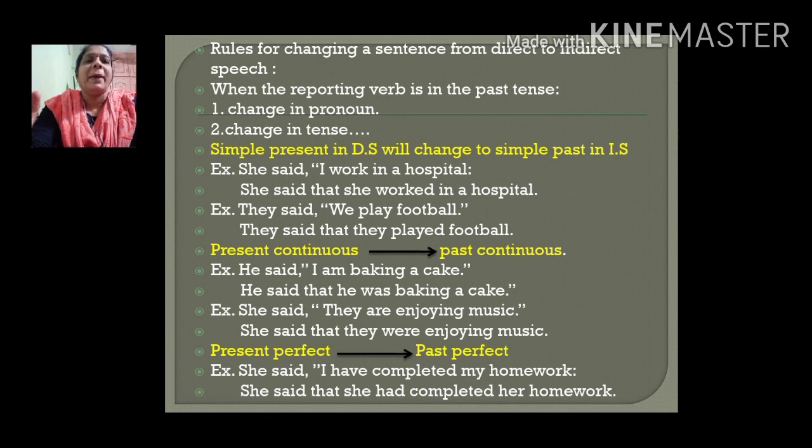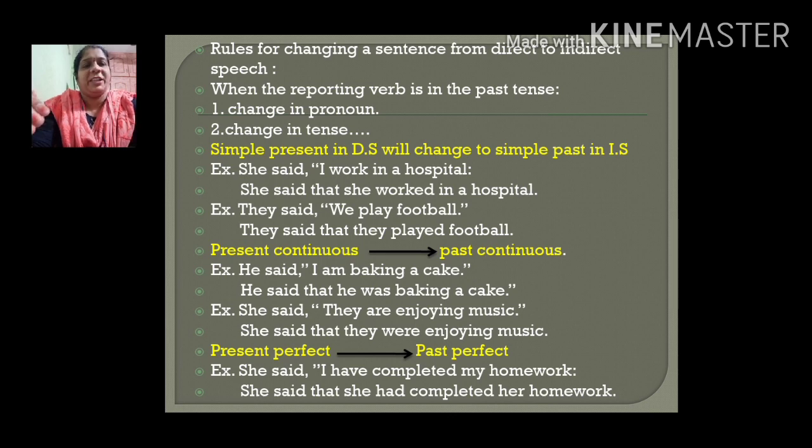Those tenses form the basis for all these things now. We should know the structures of tenses. Then only you know how to change these sentences. Change in pronoun we have seen already. Change in tense: depending on which tense the sentence in direct speech is, accordingly we have to change the sentence